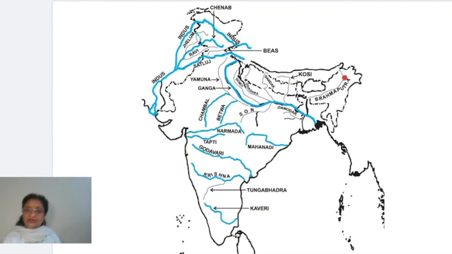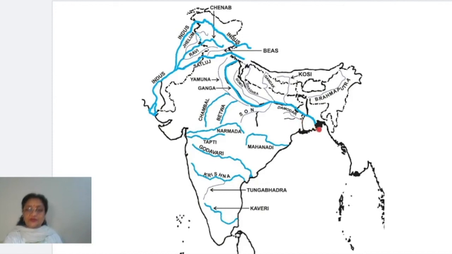Then it crosses Arunachal Pradesh, passes through Assam, and ultimately joins the Ganga river, and these two great rivers form a big delta. You can say it's the largest delta of the world. This is called Sundarban Delta.